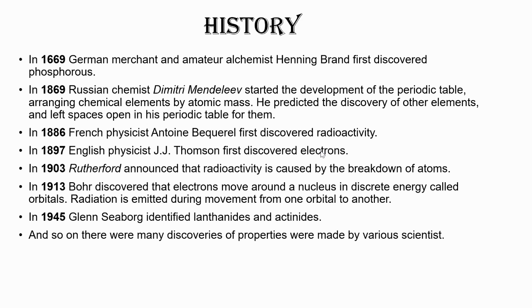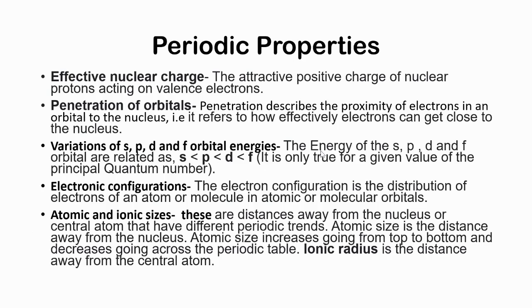In simple words, Bohr discovered that electrons are situated in orbitals and they emit energy when they shift from one orbital to another. And in 1945, Glenn Seaborg identified lanthanides and actinides, which are generally placed below the periodic table. And so on, there were many discoveries made by scientists. So let's have a look at periodic properties.